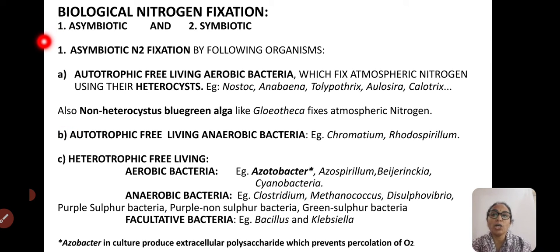Next, coming to biological nitrogen fixation, once again there are two major types, that is asymbiotic biological nitrogen fixation and symbiotic biological nitrogen fixation. Asymbiotic nitrogen fixers are microorganisms. We can see a few of the microorganisms which are autotrophic, free-living aerobic bacteria which fix the atmospheric nitrogen using their heterocysts. Very important here, heterocysts. Heterocysts are the specialized cells in filamentous forms like Nostoc and Anabaena.